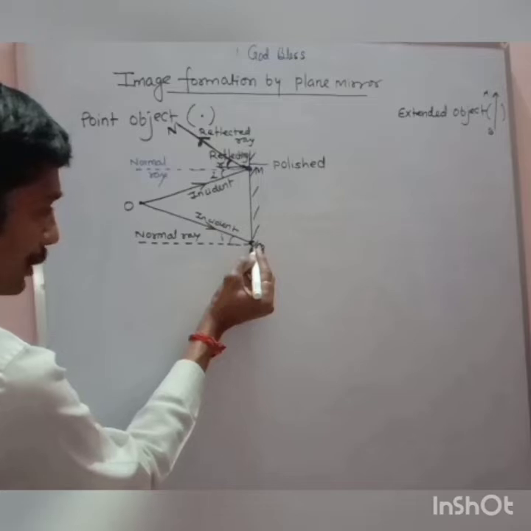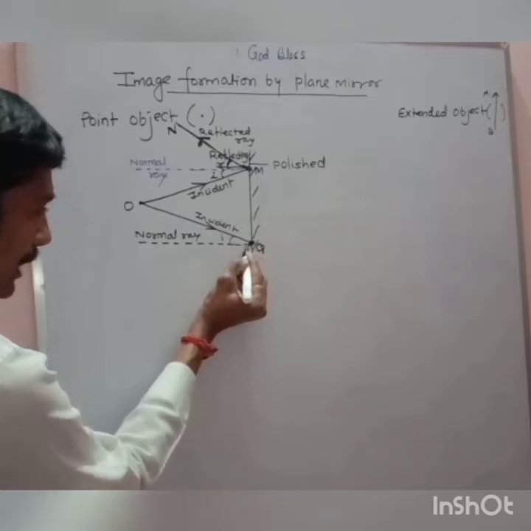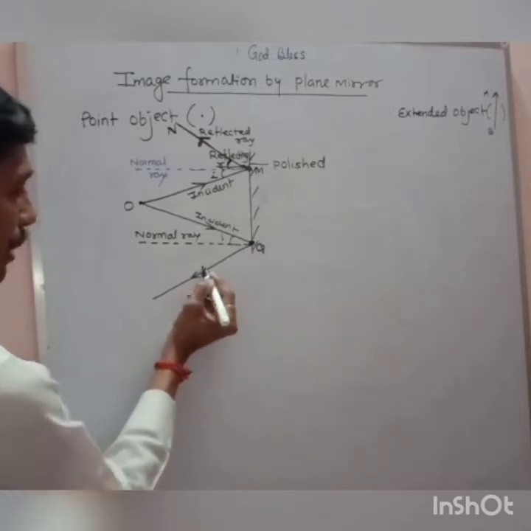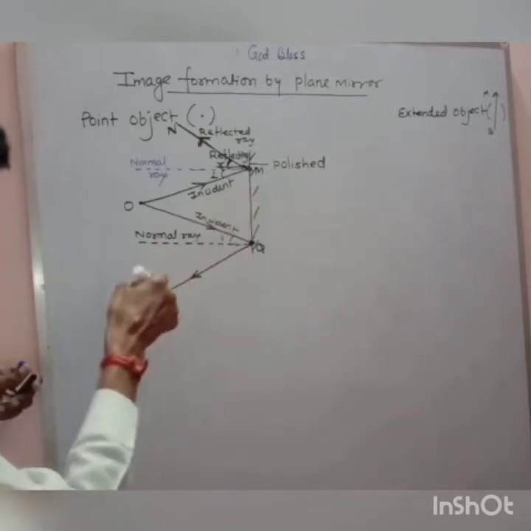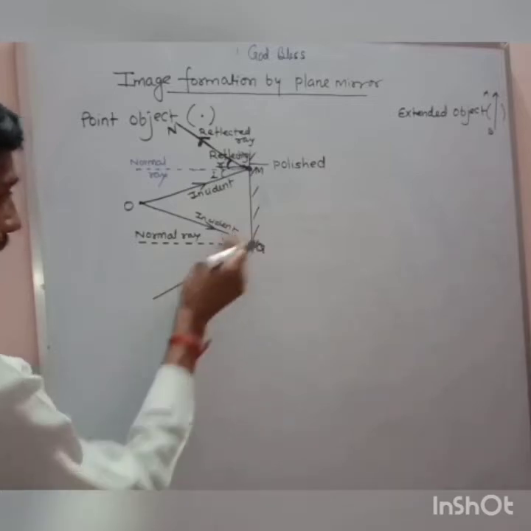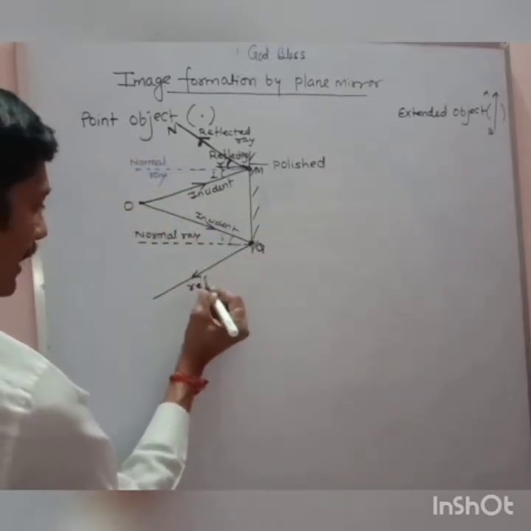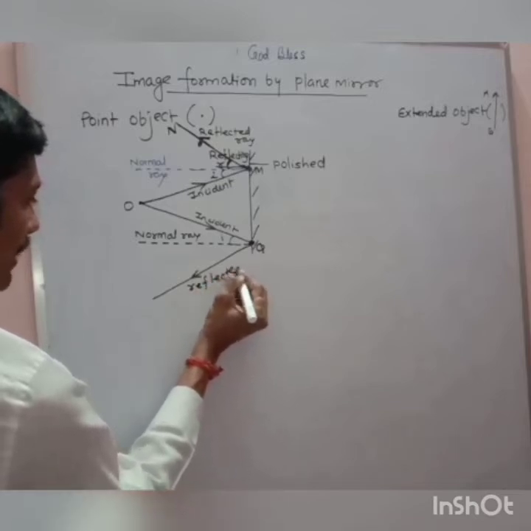According to the reflection phenomenon, it will bounce back. Look at the arrow. I have turned the arrow this way. This bounces back in the same medium, and this is the reflected ray. Another reflected ray.